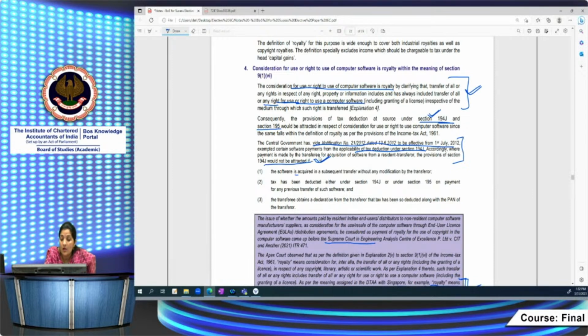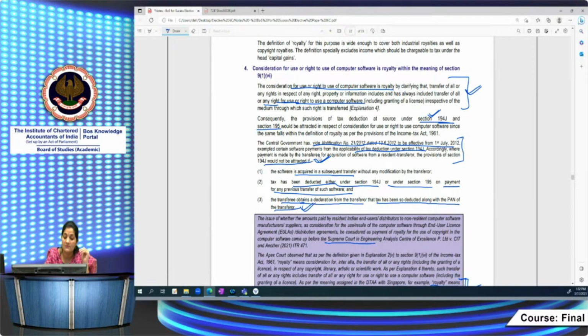If the software is acquired in a subsequent transfer, means you have already once been reacquired from the other person, and when the software was first acquired, at that time TDS has either been deducted under 194J or 195 on payment for any previous transfer of computer software, or the transferee has to obtain a declaration from the transferor that tax has already been deducted along with the PAN of the transferor.